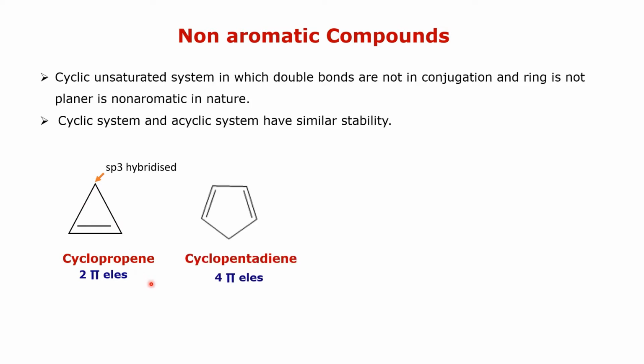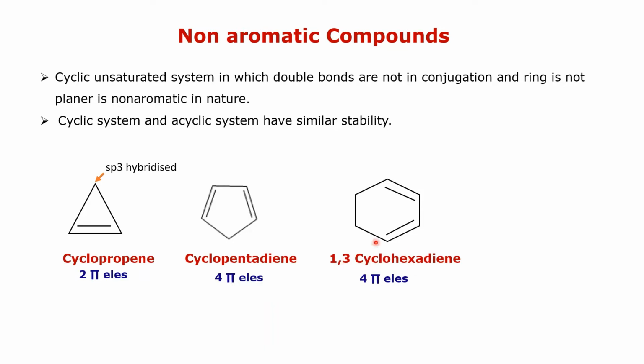The next compound is cyclopentadiene. In that case also these four carbon atoms are in the sp2 hybridization state, but this carbon atom is in the sp3 hybridization state, and the conjugation is also disturbed. The double bonds from that side are not conjugated. Therefore the cyclopentadiene compound is a non-aromatic compound. 1,3-cyclohexadiene.